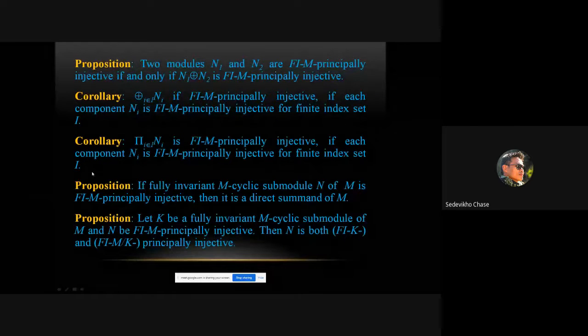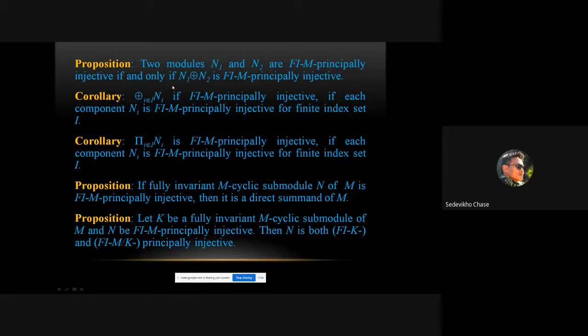And I have some results here on Fi M-principally injective. Under direct sum, the class of Fi M-principally injective modules is closed. Two modules N1 and N2 are Fi M-principally injective if and only if N1 direct sum N2 is Fi M-principally injective.